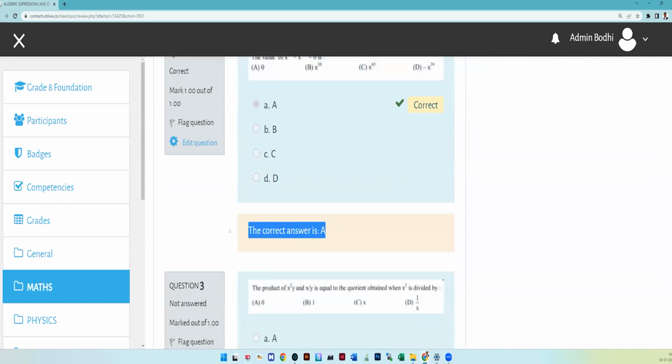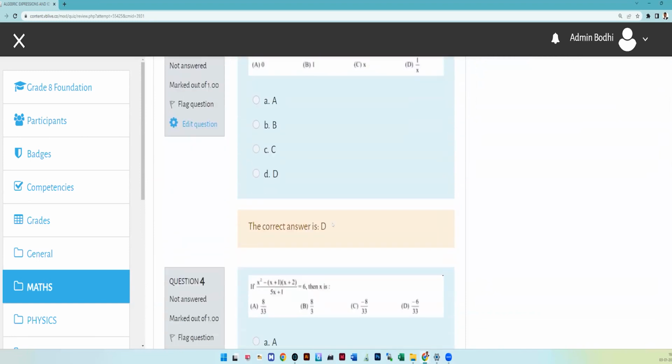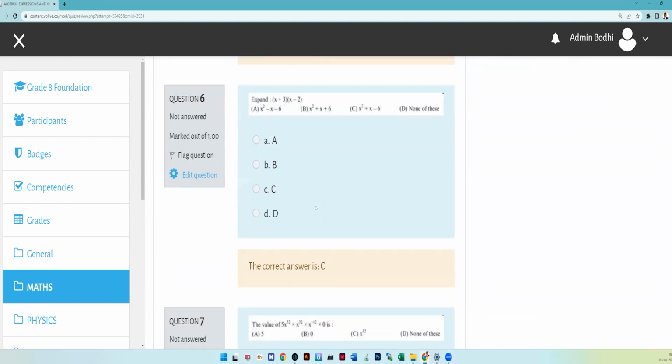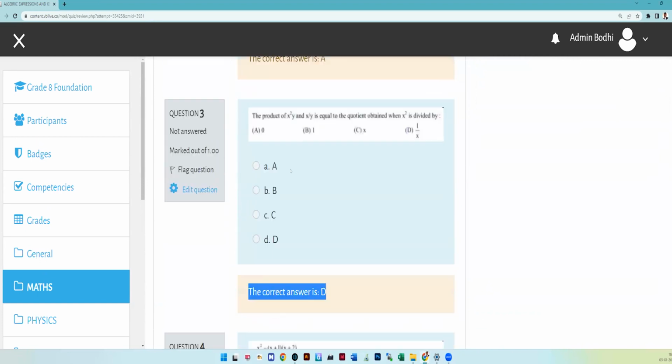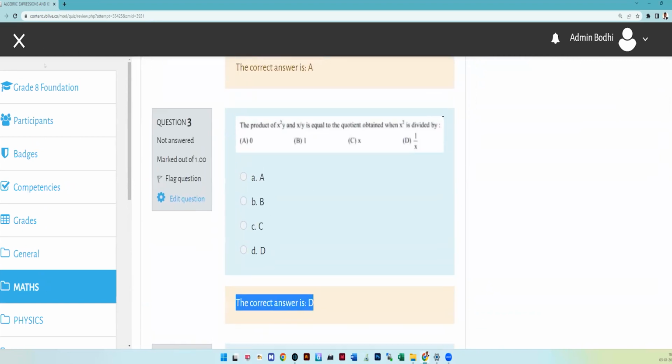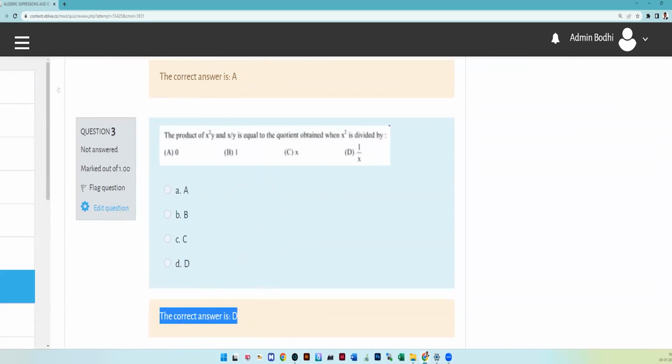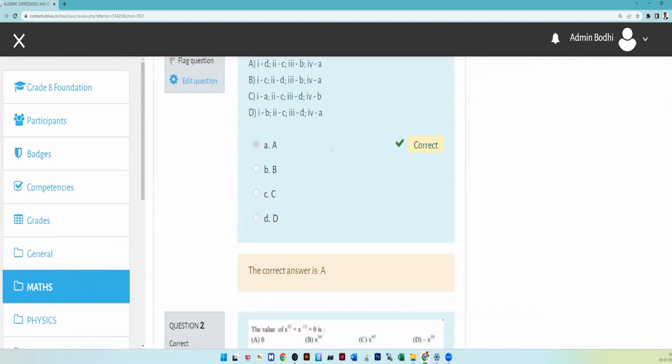Then you will see at the bottom whether the answer you have given is right or wrong. If it is wrong, you can see which is the correct option. That way you will get all the questions which you are supposed to solve. That practice you can do here. When you complete this practice, you can go with a different variety of exercises here.